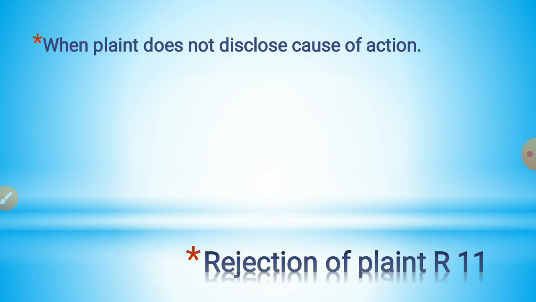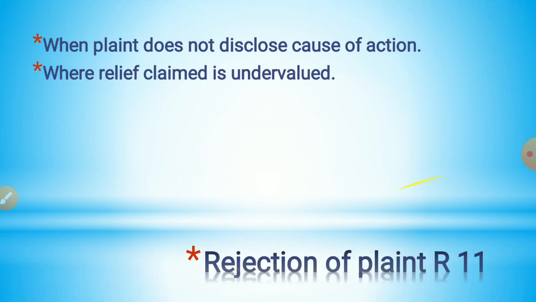The court may reject a plaint in the following circumstances. The court may reject the plaint if it does not disclose a cause of action. Similarly, the court may also reject the plaint if the relief claimed is undervalued and the court has directed the plaintiff to correct the valuation within time, but the plaintiff has failed to correct the valuation.